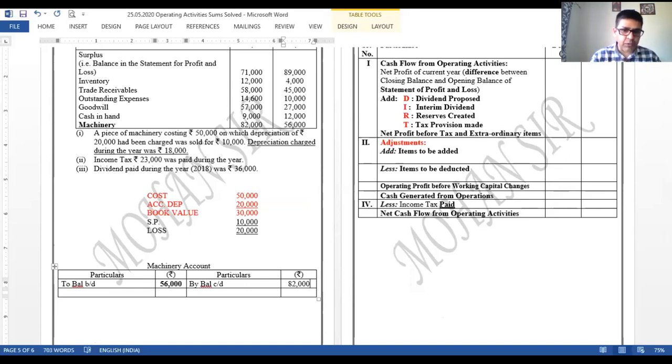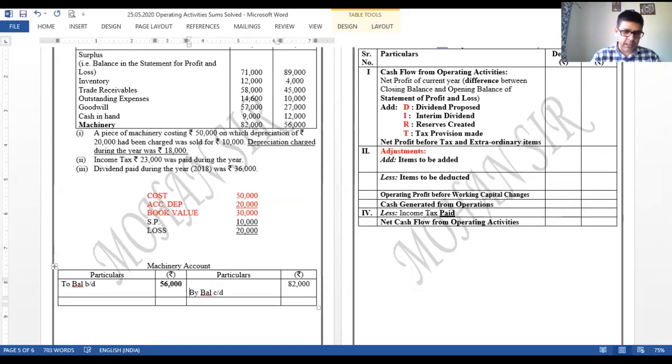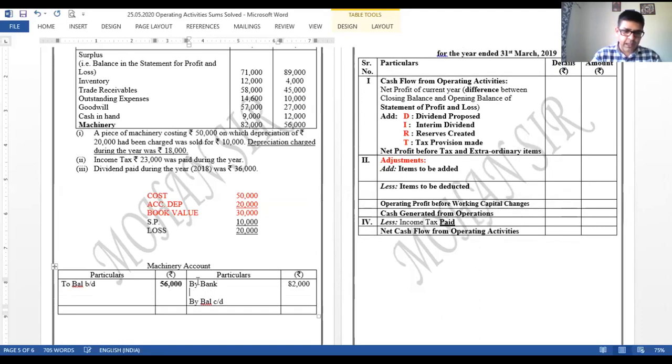Now let us get the effect of these amounts: selling price and loss. If you remember, at the time of loss, I used to tell you that these amounts have to be written by bank, right? And by statement of P&L. Because it's a company now, we need to write by statement of P&L.